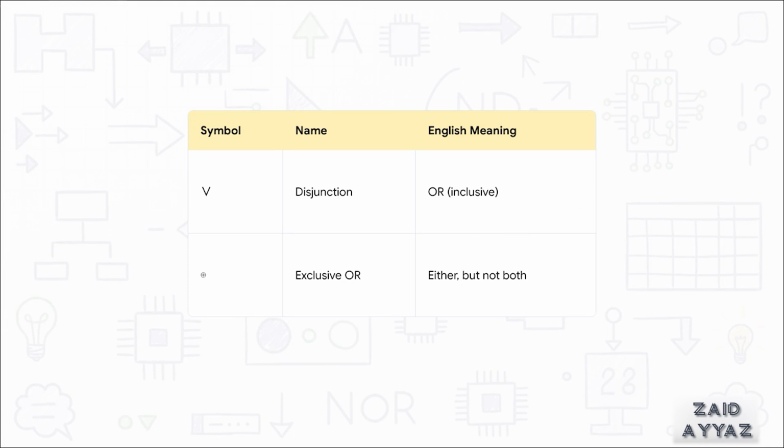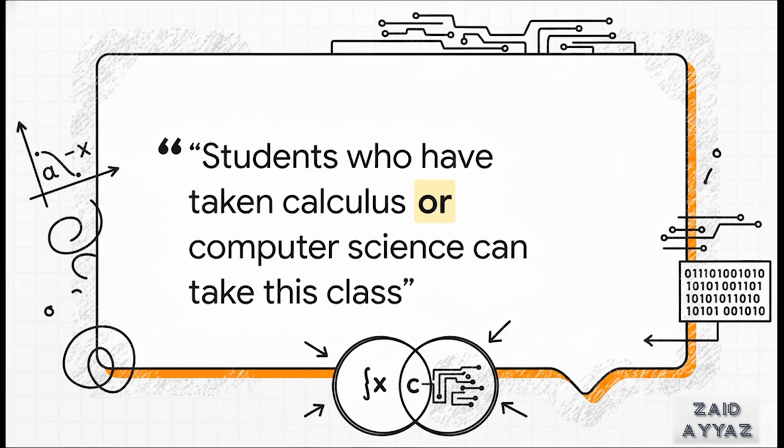Now, things get a little spicier with the word "or." You see, in English, "or" is a bit fuzzy, but logic hates fuzzy. So it splits "or" into two totally separate ideas. There's the standard inclusive or, and then there's its stricter cousin, the exclusive or. The inclusive or just means at least one of these things has to be true. So with this rule, if you've taken calculus, you're in. If you've taken computer science, you're in. And what if you're an overachiever and you've taken both? You're still in, because at least one of the conditions was met.